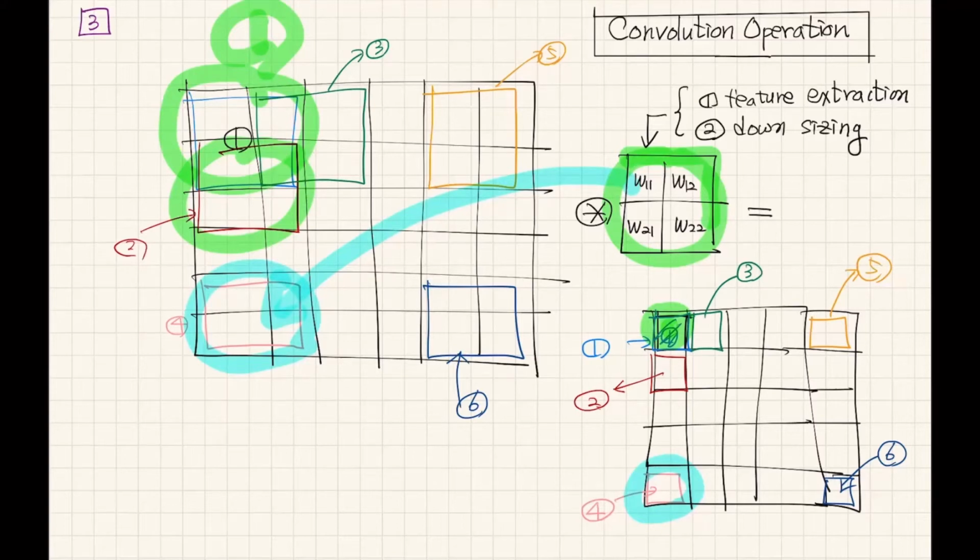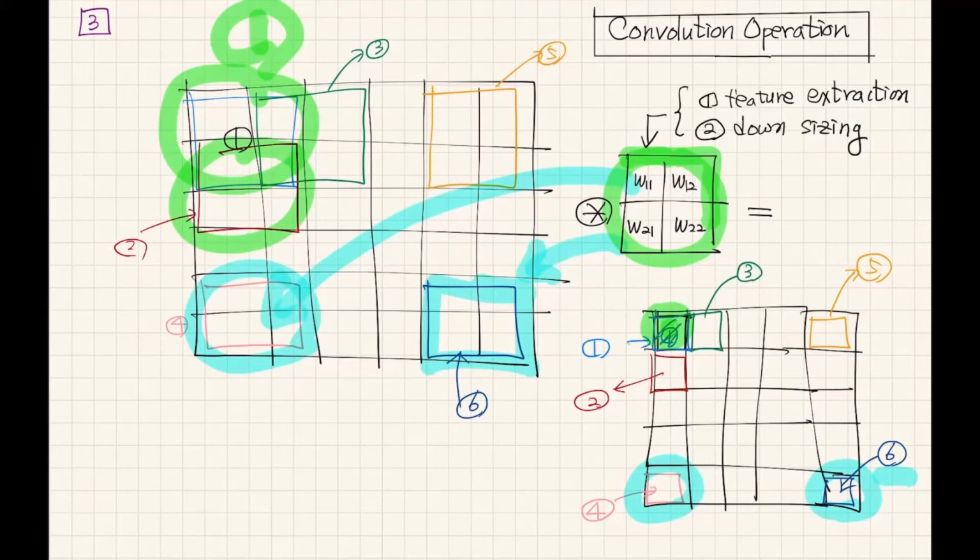If we apply the convolution operation at this section of the input matrix, we can calculate the sixth element of this output matrix. Of course, we have to apply the activation function. This is the overview.